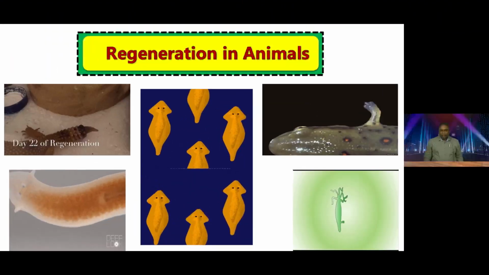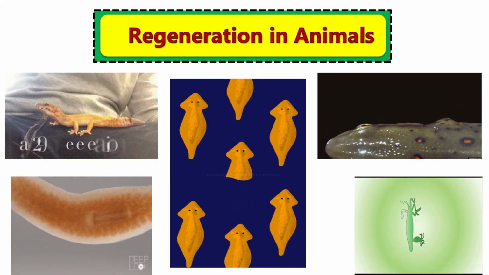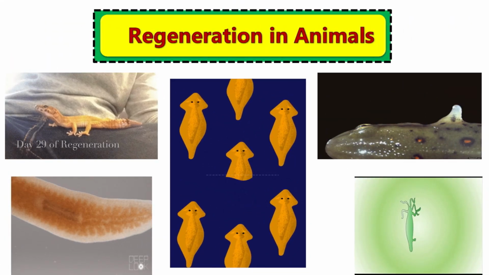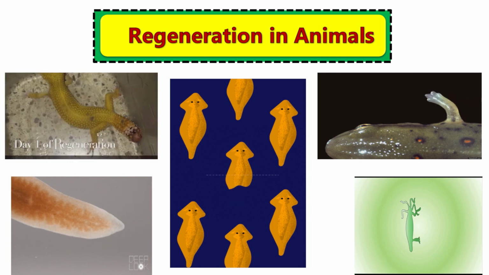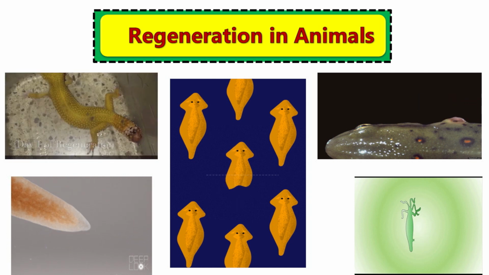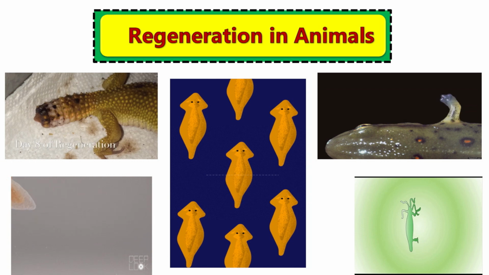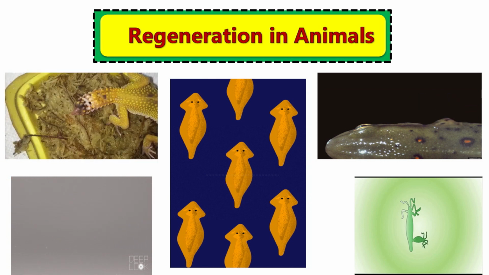But in some animals, like the salamander or any lizard, we can see that when one part of the body, such as the tail, is lost, the whole tail completely reforms again. So this is the regeneration phenomenon. In regeneration, a lost body part or any damaged tissue reforms again.